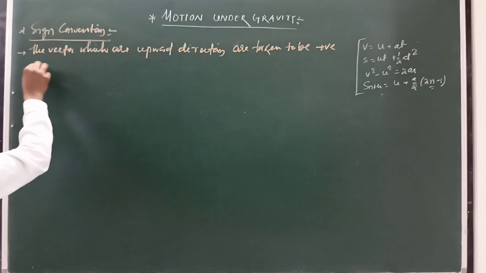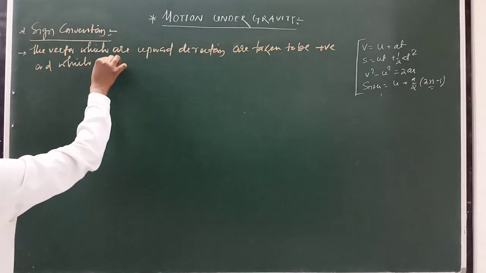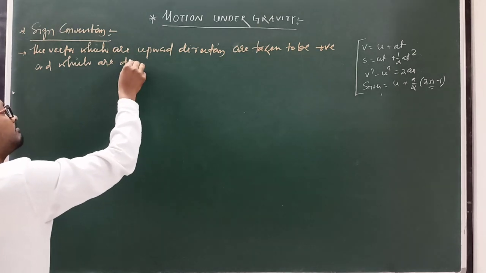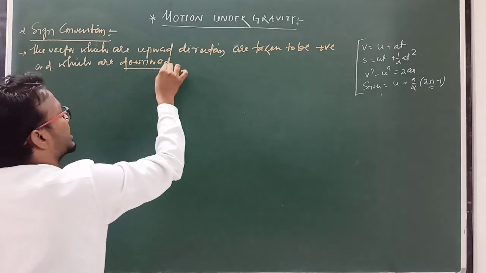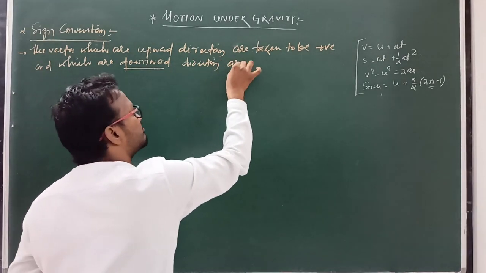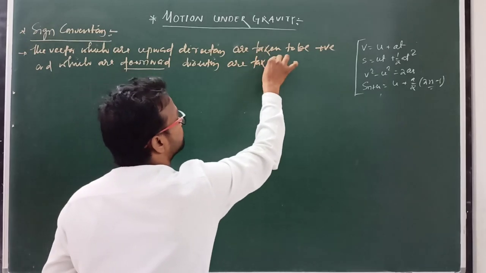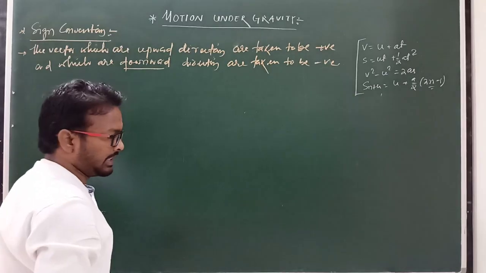Clear? And the vectors which are in the downward direction are taken to be negative. Clear?